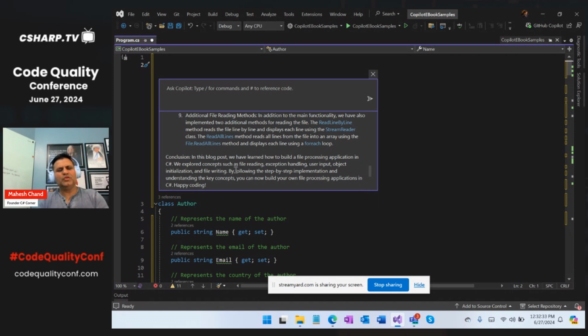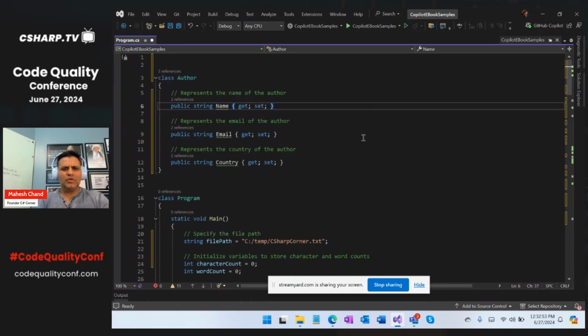So if you want to document your code, this is the first place to start. It's like 80% of your work is already done, and maybe 90, right? Sometimes you may say, oh, this is enough for me or for my team. Now you can just go and add a little bit more to it, and that's your documentation.